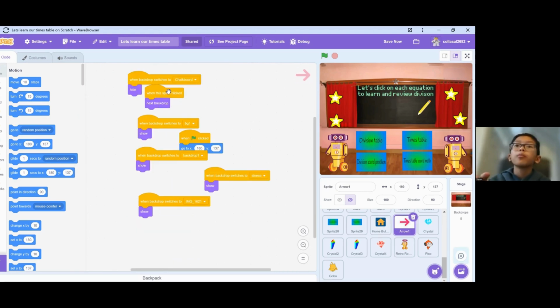For this one, every time you click it, it will go to the next backdrop. And for this code, that's the code for which backdrop I wanted to show it. And yeah.